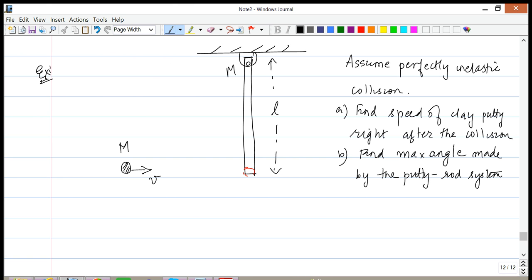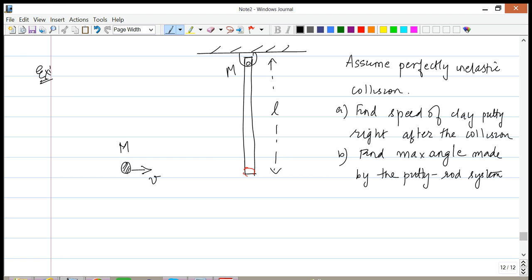And we ask the question, what is the speed right after the collision, and then what is the maximum angle that is made? So the questions are simple, the calculations are a little tricky, so let's make sure that we understand all the components of this thing. Now, first let's understand that this is a collision problem.